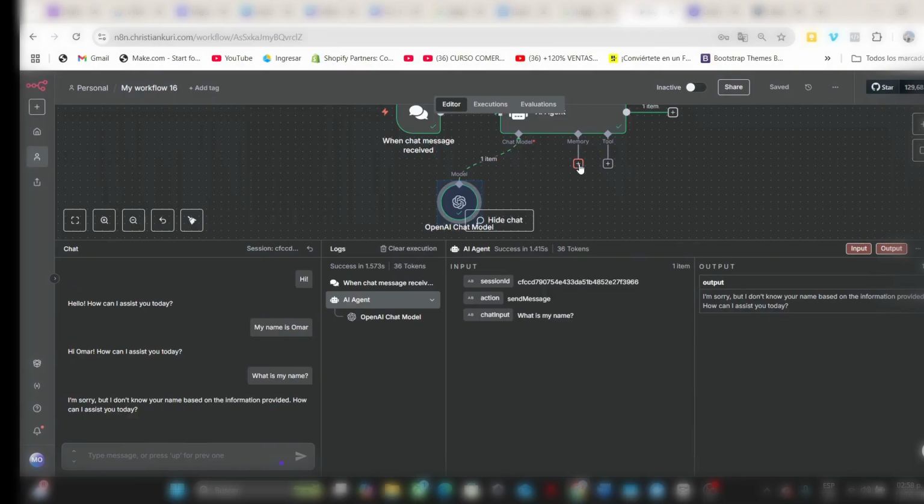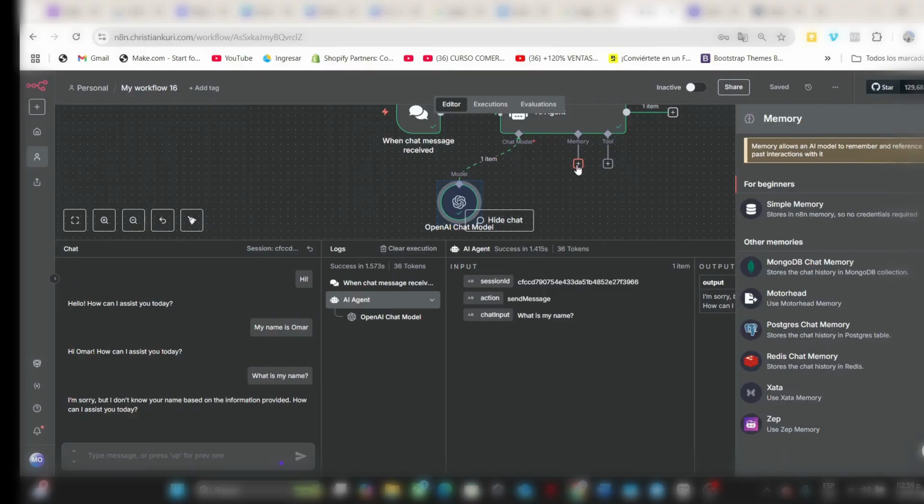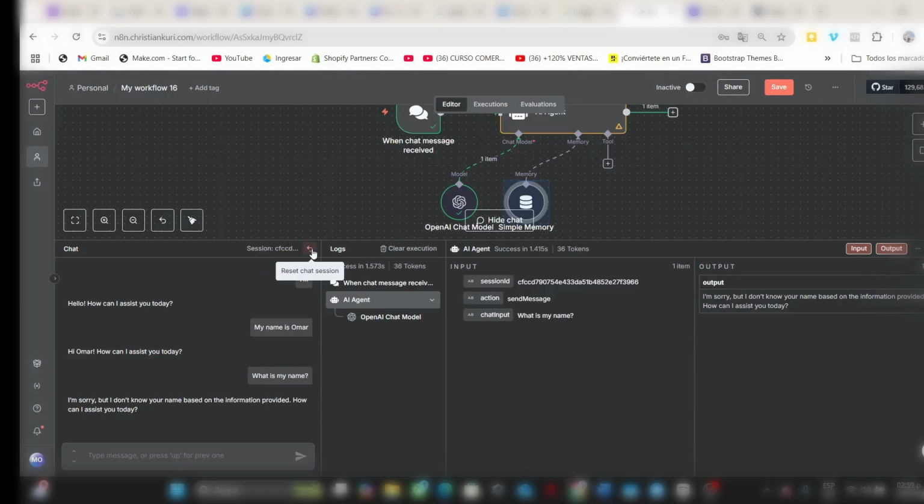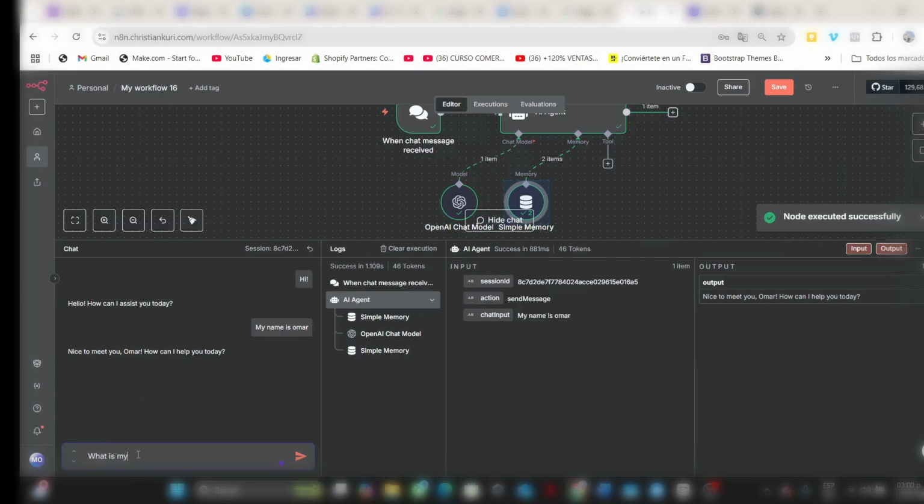We must add a memory. As with language models, we also have different memories to use. For this case, we are going to use the following. It is the context that our agent will be able to remember, which in this case will be 5 messages. We're going to restart the conversation, and we're going to test its memory to review the changes. Ready. Now it is able to remember my name.